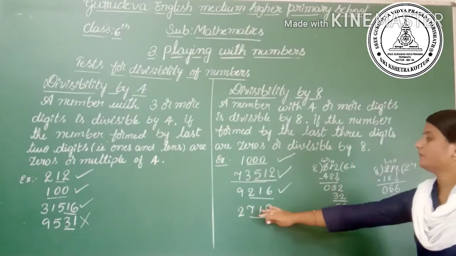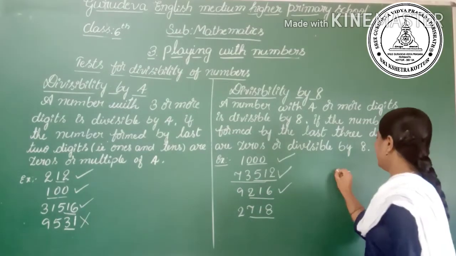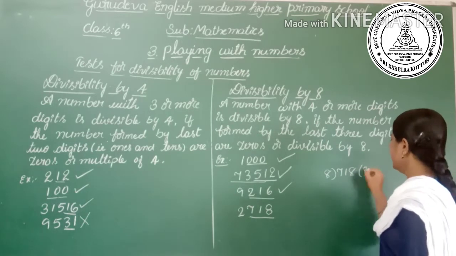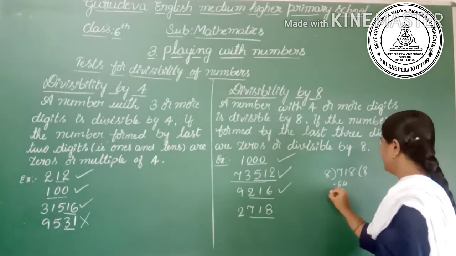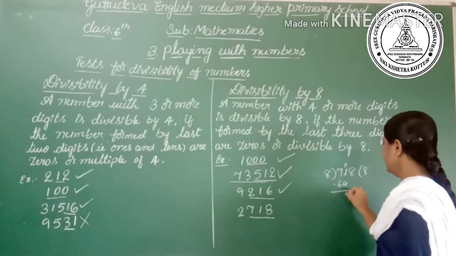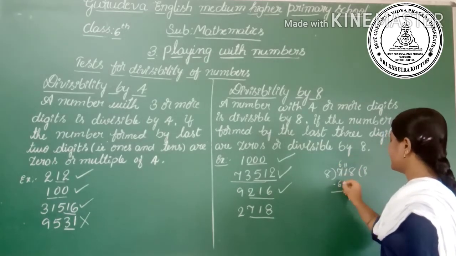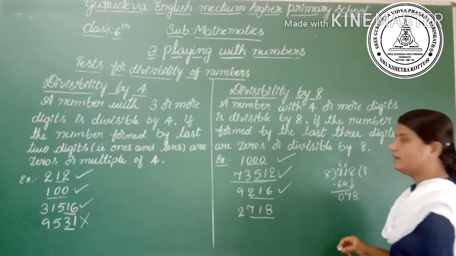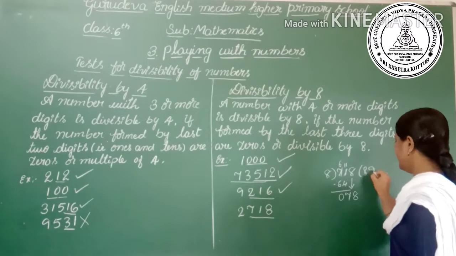Then let's check 780. 780 divided by 8. 8 eights are 64. 11 minus 4 is 7. Here there is a 6. 6 minus 6 is 0. Then 8. 8 nines are 72.